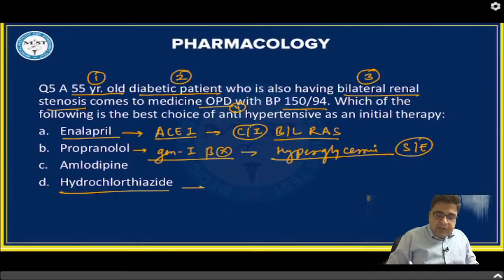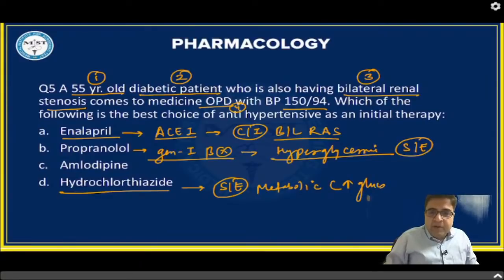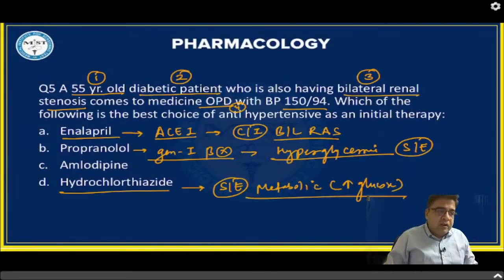Now hydrochlorothiazide is a thiazide. One of the long-term complications of thiazide therapy is metabolic complications. The metabolic side effect is hyperglycemia. Because of this hyperglycemia, thiazide is also not very appropriate to be started here. But if we talk about amlodipine, that's the best medicine to be chosen for the treatment of this patient.